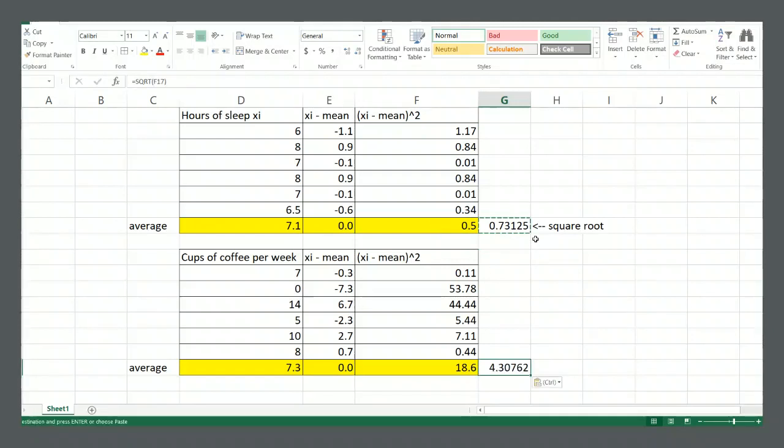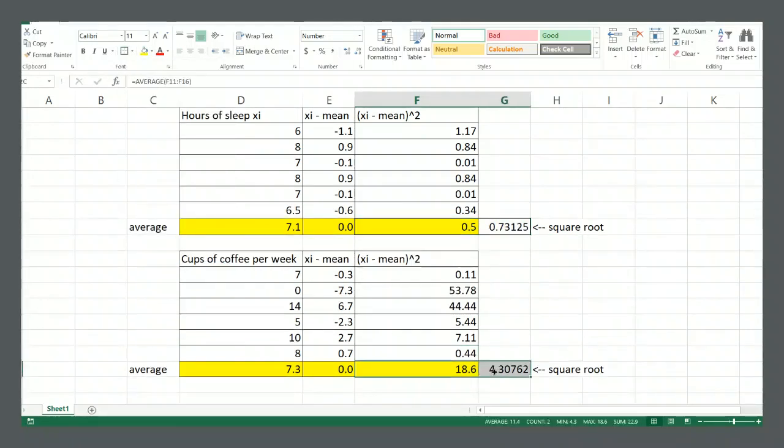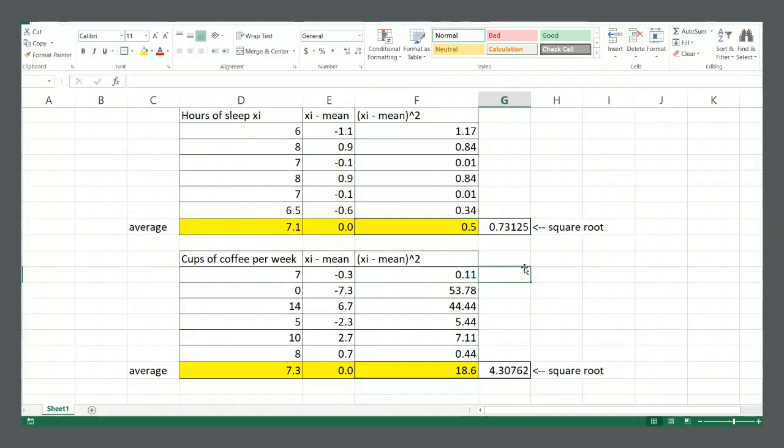And we'll take the square root here. Right, we're just taking the square root of that final value there. And now we actually get a number that seems like it's quite representative.